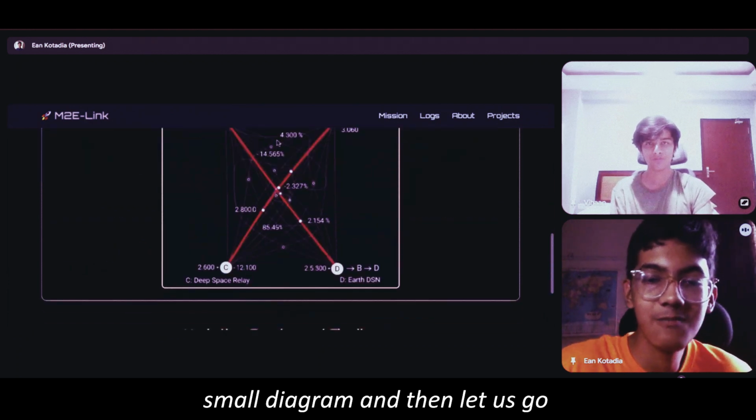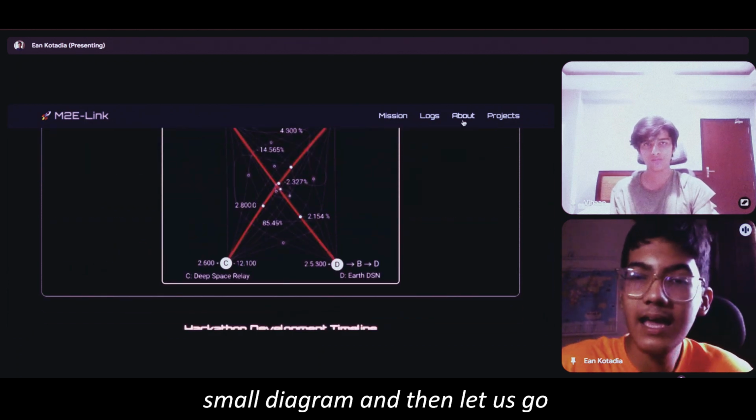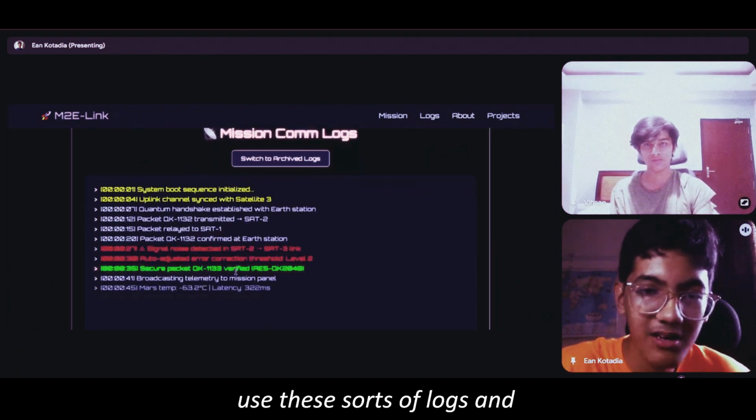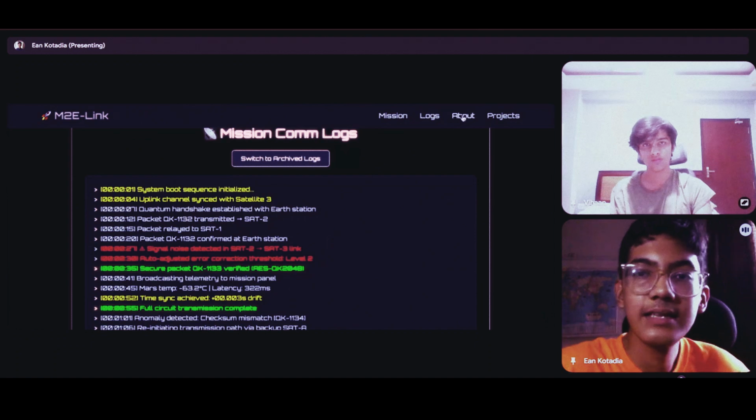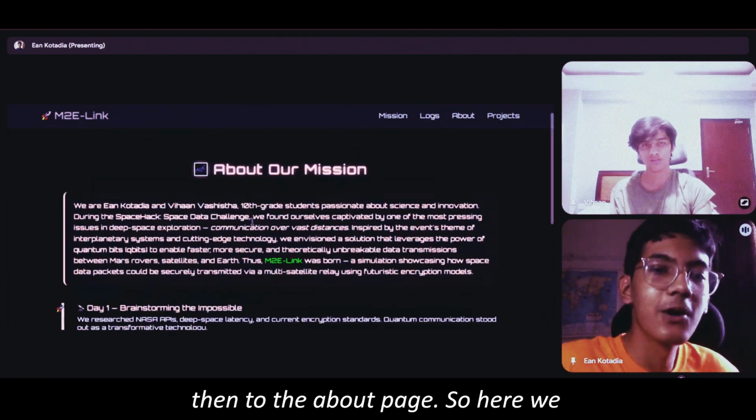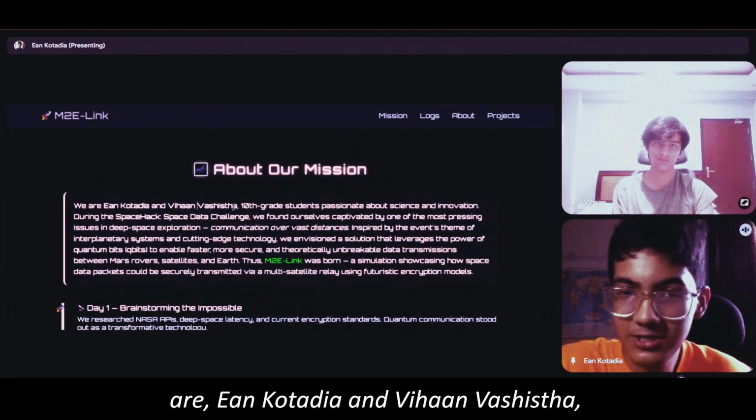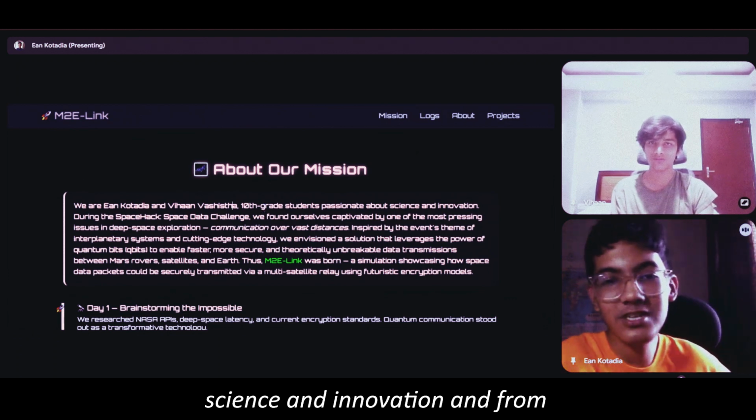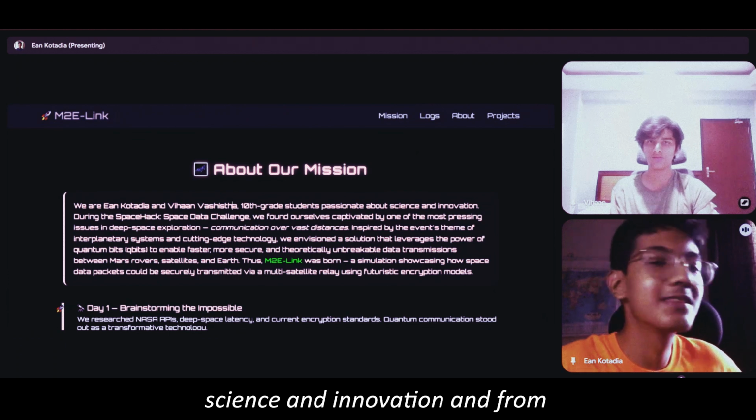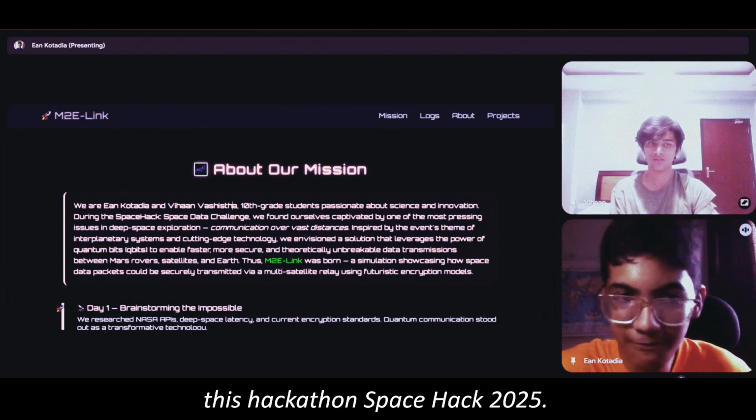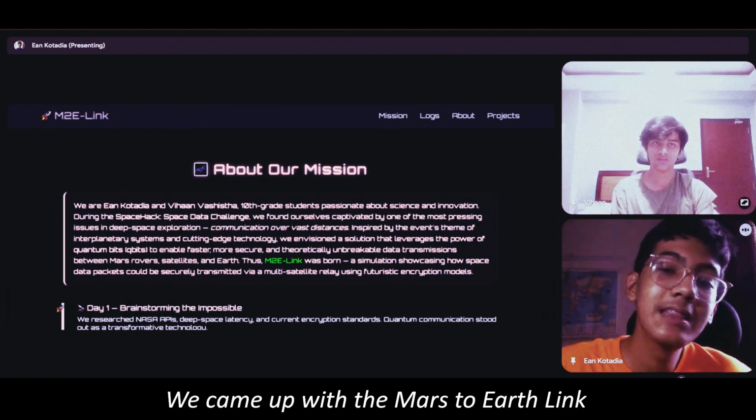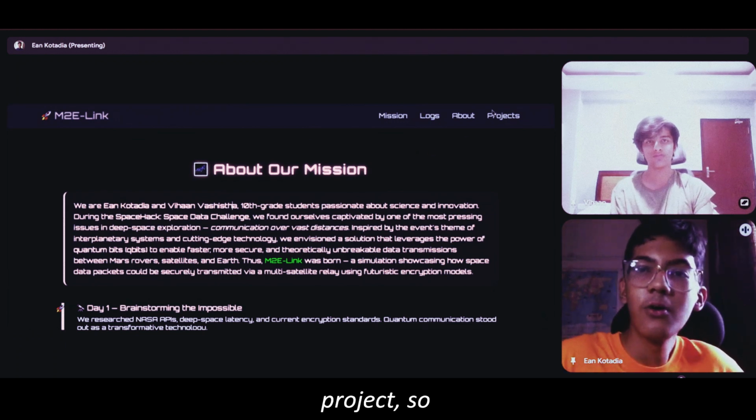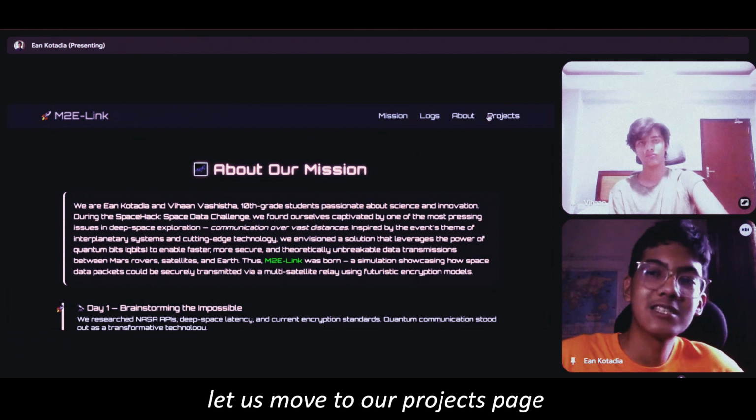So here we can see a small diagram. And then let us go to our logs. So our code basically uses these sorts of logs. And then to the About page. So here we are, Ian Kotaria and Vihaan Vashistha, two 10th grade students passionate about science and innovation. And from this hackathon, Space Hack 2025, we came up with the Mars to Earth link project. So let us move to our projects page.